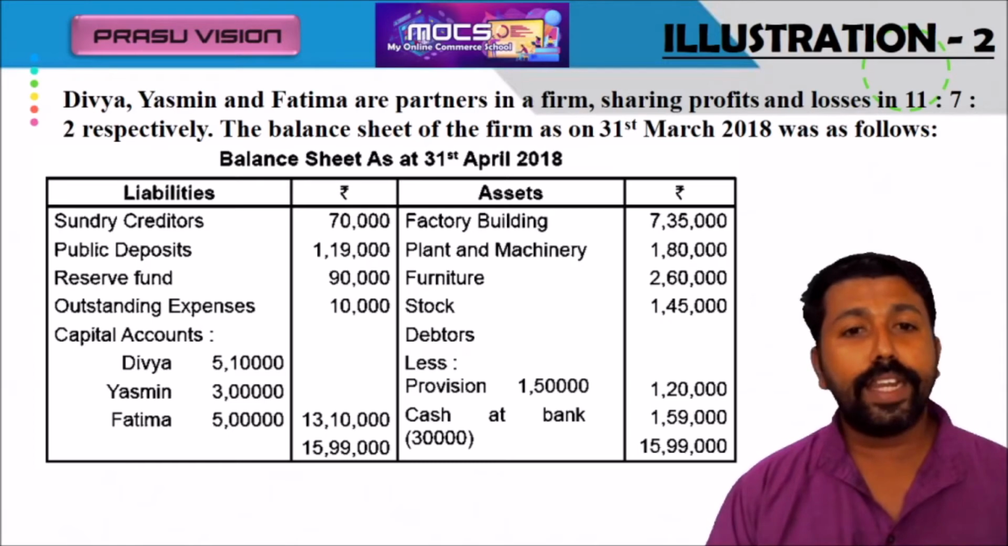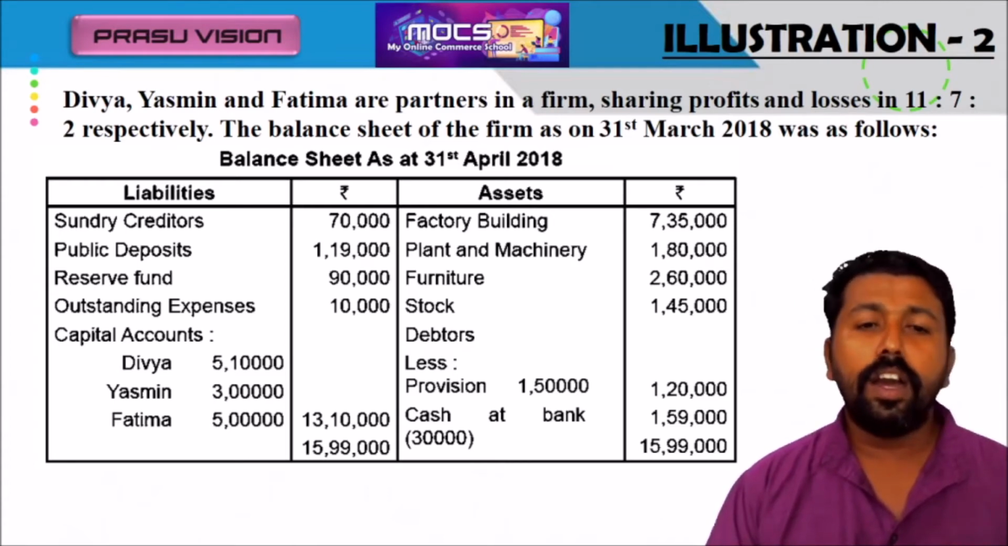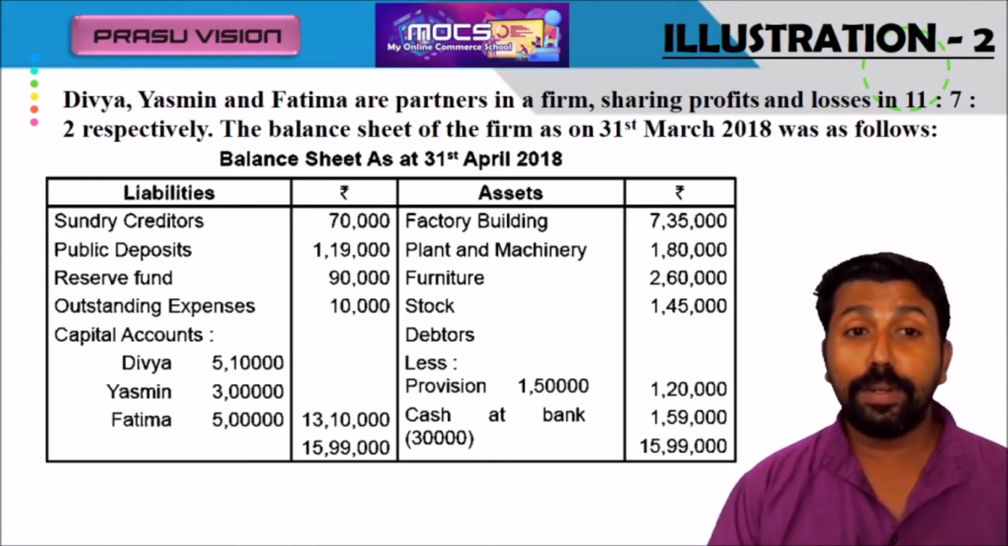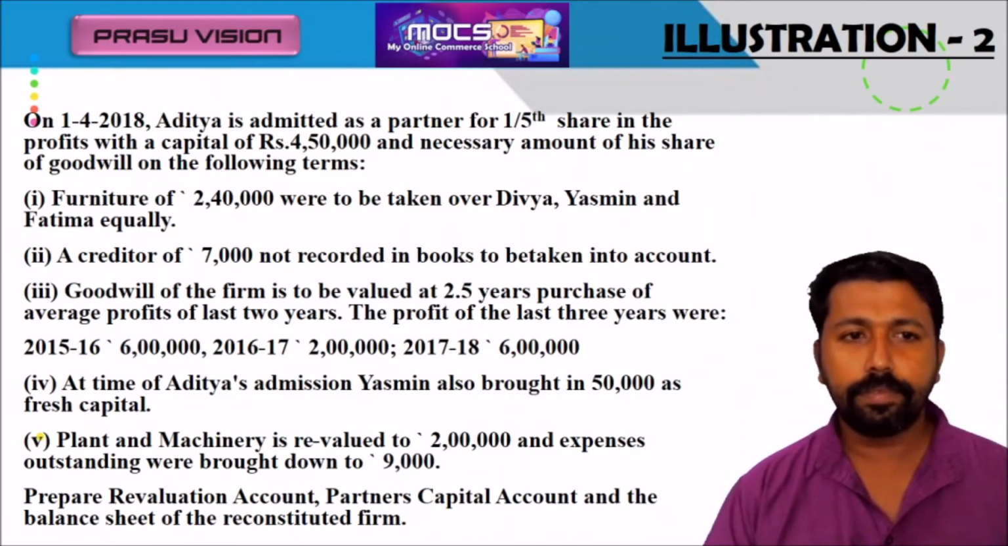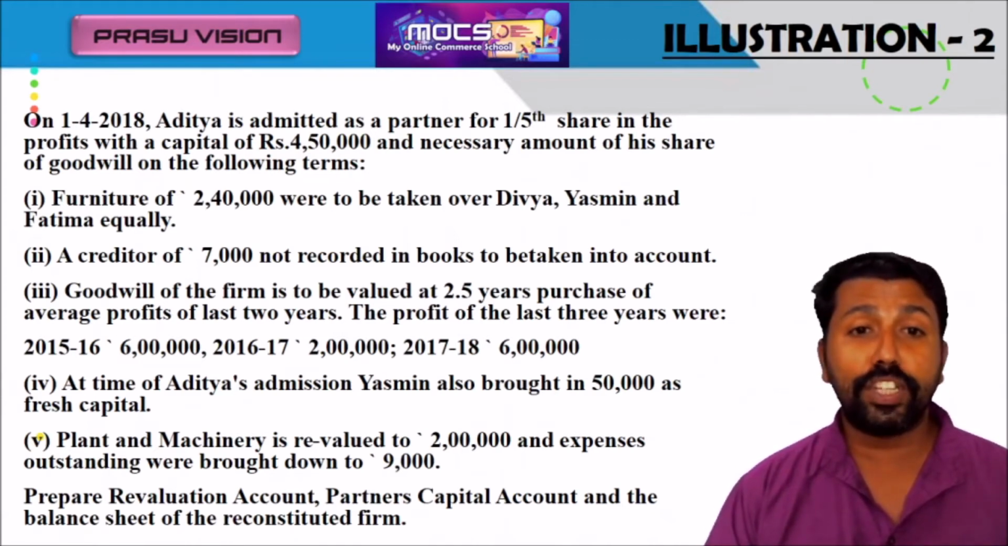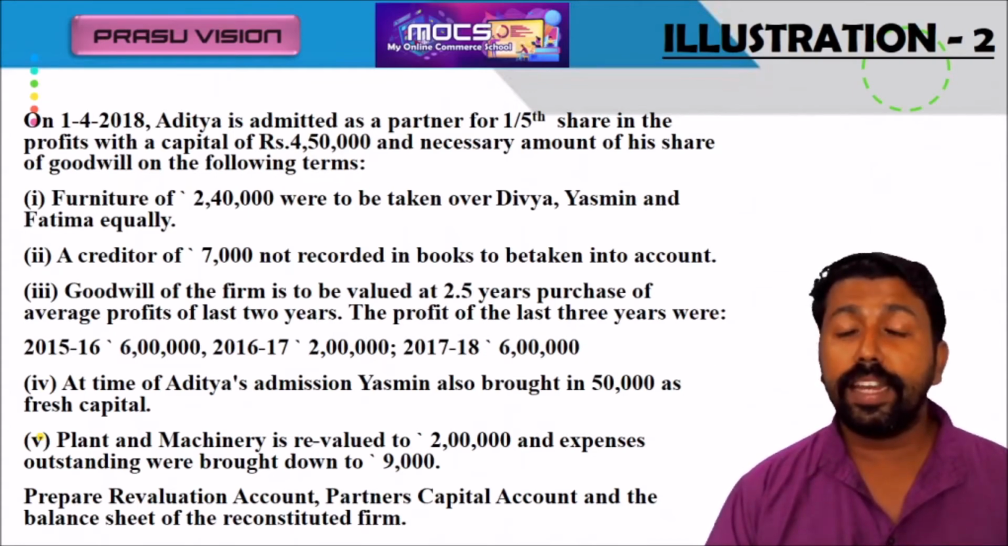Please go through the different items appearing in the asset side and the balance sheet. We have to look at the additional information to know what is happening to the firm at the time of admission of the new partner. So on 1/4/2018, Aditya is admitted as a new partner for 1/5 share in the profit with a capital of 4,50,000 and a necessary amount of his share of goodwill.